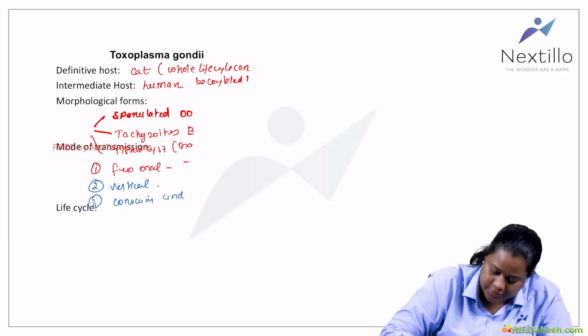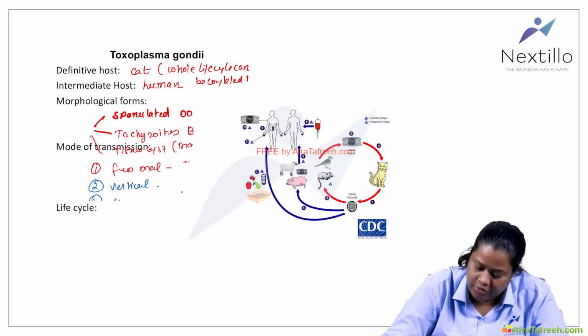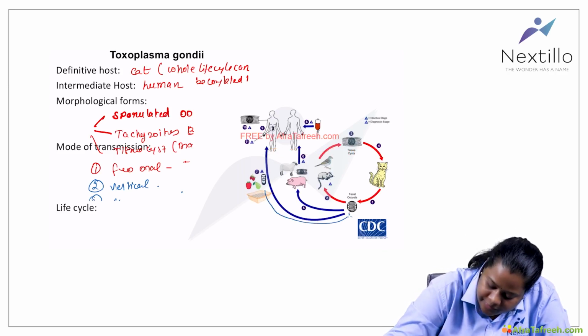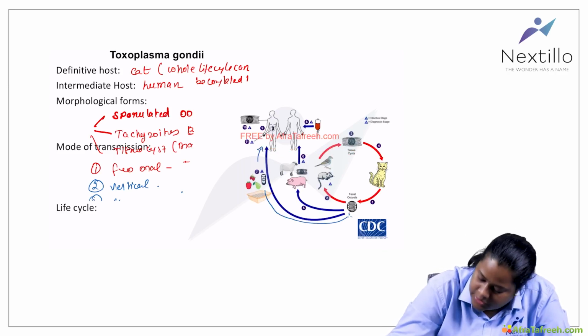When we talk about the life cycle, it is very clear here. This is the fecal oocyst that is taken fecal-orally by man. That is one of the ways.